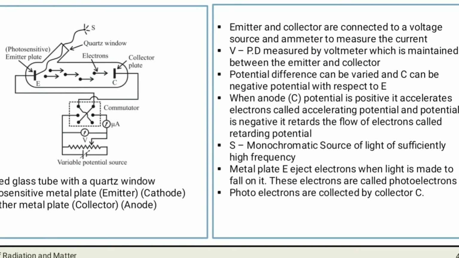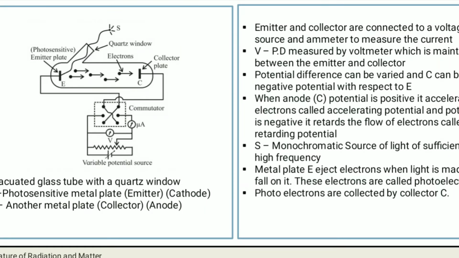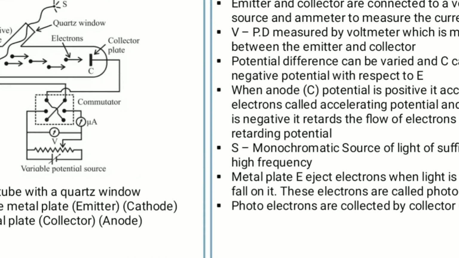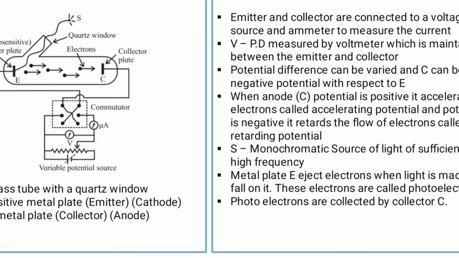Okay, now the emitter and collector are connected to a voltage source, and an ammeter to measure the current. What did we do with the voltage source? We connected E and C. E has negative charge, C has positive charge, and we have connected one ammeter to measure the current which will flow in the circuit.